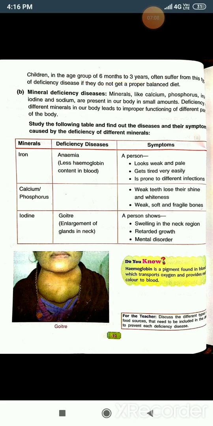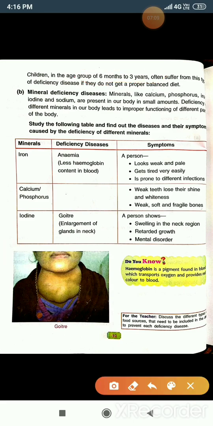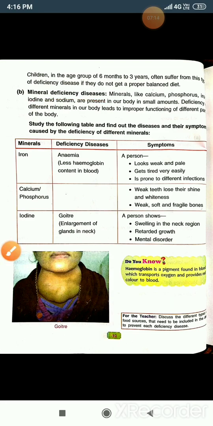Now come to mineral deficiency disease. Minerals like calcium, phosphorus, iodine and sodium are present in our body in very small amounts. Deficiency of different minerals in our body leads to improper functioning of different parts of the body.